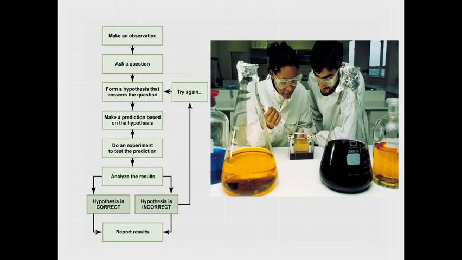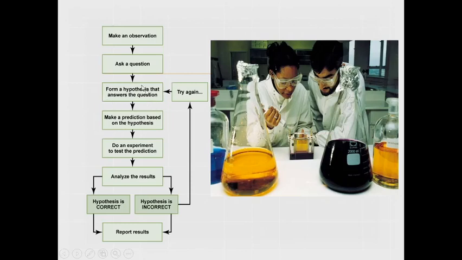So if we summarize the whole process, we make an observation, then we ask different questions, and then we form a hypothesis that answers the questions. After that, we make a prediction based on the hypothesis.